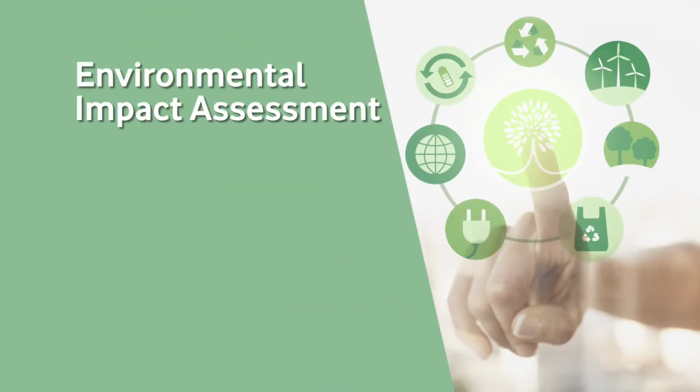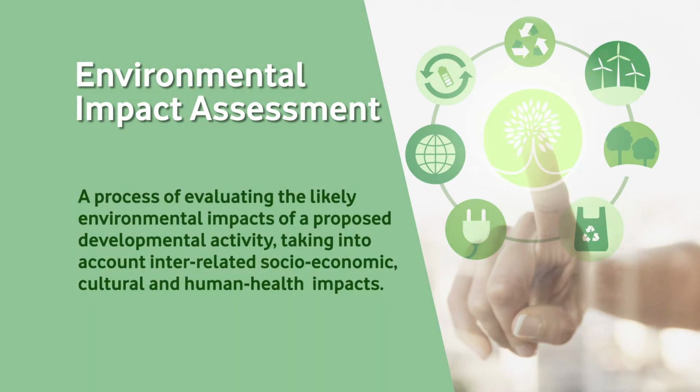So, let us understand first of all what we mean by environmental impact assessment or EIA. This is the process of evaluating the likely environmental impacts of any proposed development activity, and it takes into account several features. For example, there are socio-economic factors involved, biophysical factors, cultural elements, physical elements, and elements related to human health. So, we can say that environmental impact assessment is actually done before the beginning of any project.